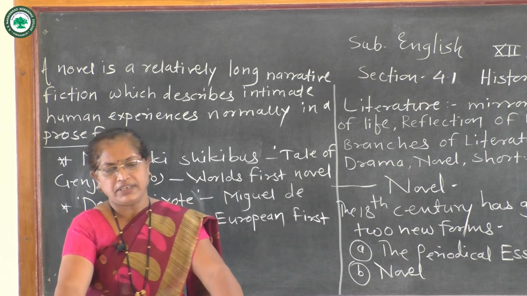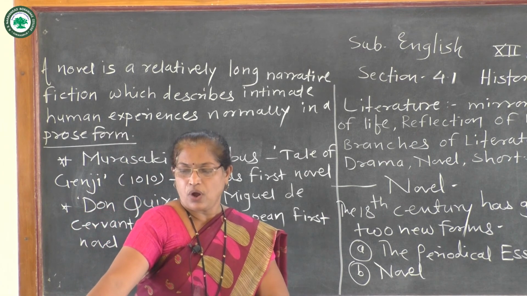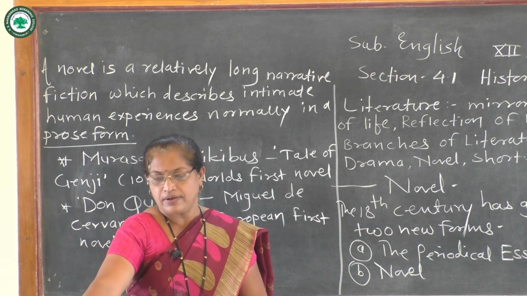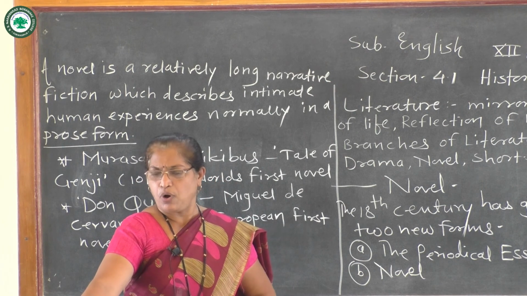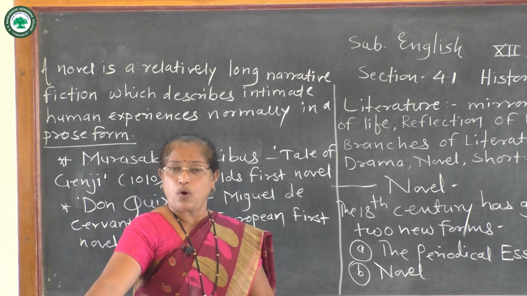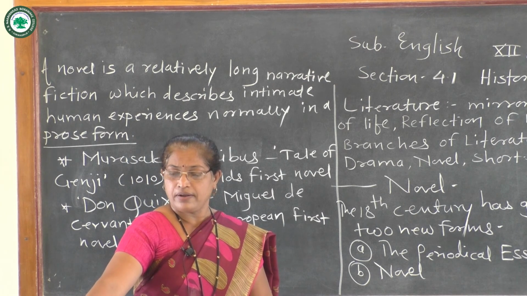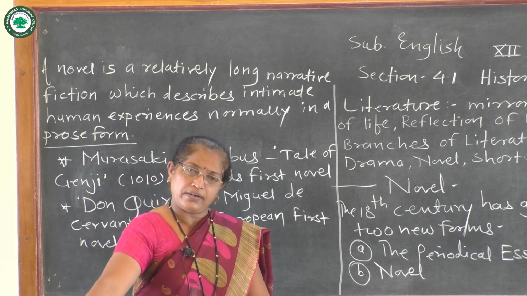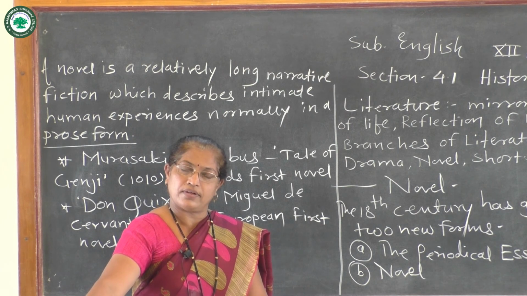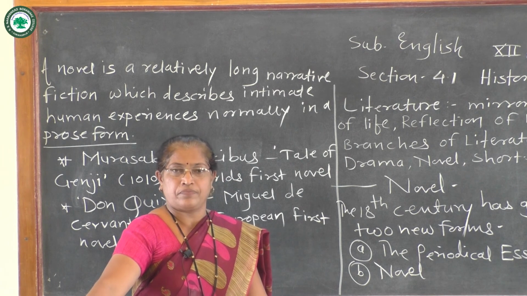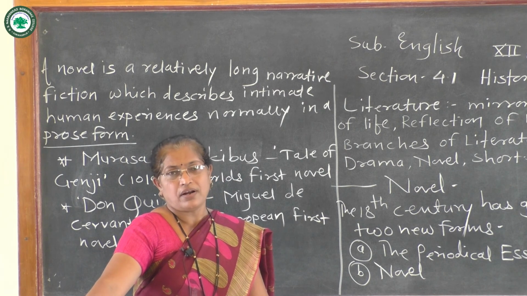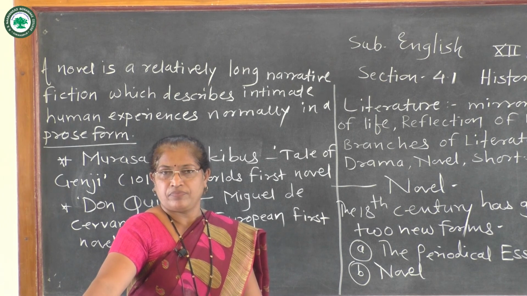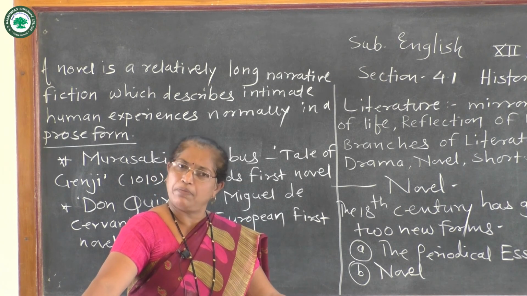So after 1740, the novel originated as a literary form in England, and it increased trade and commerce at that time, along with the industrial revolution. Due to that, the middle class society rose, and those middle class people spent so much time working, and their choice is different from the upper class society.